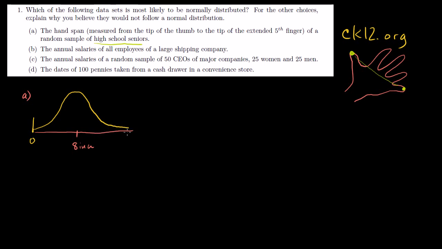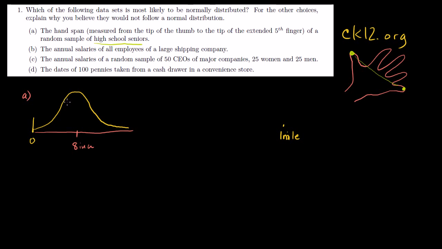And in a true normal distribution, if I were to flip a bunch of coins, there's some very, very small probability that I could get a million heads in a row. It's almost 0, but there's some probability. But in the case of hand spans, there's no way out here. The probability of a human being who happens to be a high school senior having, I don't know, a 1 mile length hand span, that's 0. So it's not going to be a perfect normal distribution at the outliers, as we get further and further away from the mean. But I think it'll be a pretty good approximation, in our everyday world, as good as we're going to get.